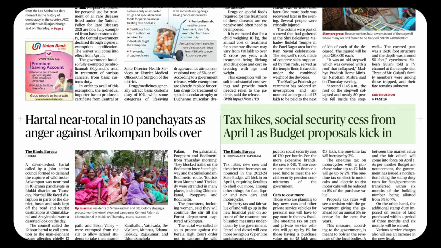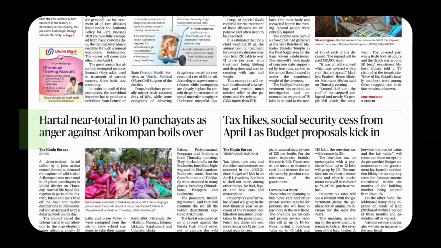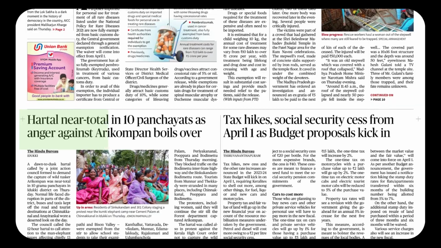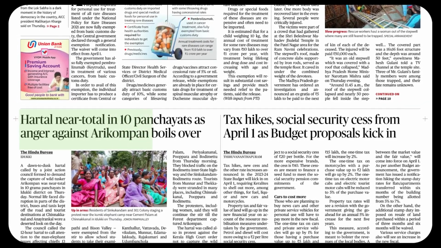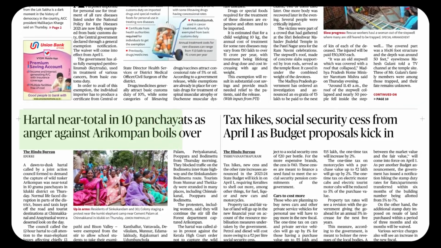Then comes a very interesting phrase, kick in. When something kicks in, what happens? Kick in: to start, to have an effect. Okay, it's a phrasal verb. Kick in. The next news item goes like this. Hartal near total in 10 panchayats as anger against incumbent boils over.